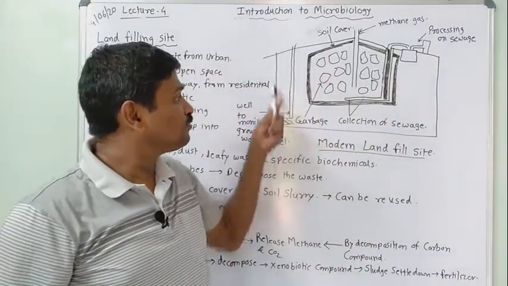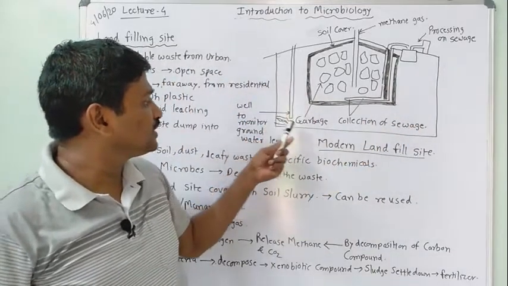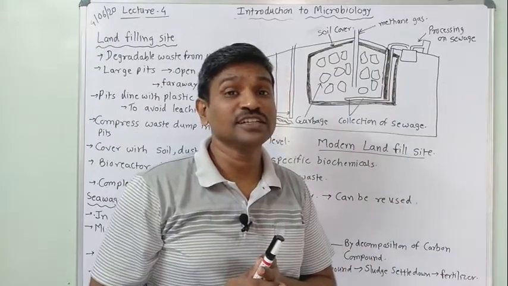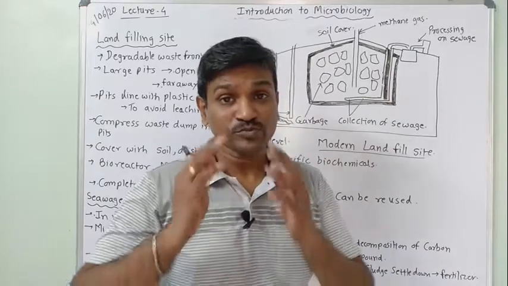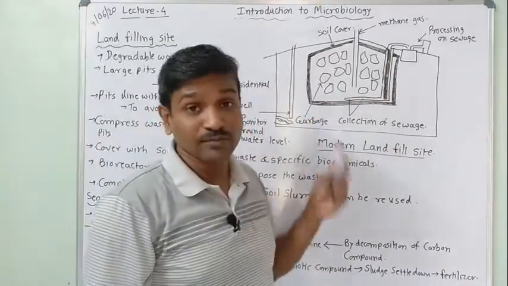So this pit-like formation is there, and then we are covering it with, specifically we can say, plastic. So why are we using plastic? To avoid the leaching of harmful and toxic substances, to avoid the harmful and toxic substances leaching from the decomposing material.